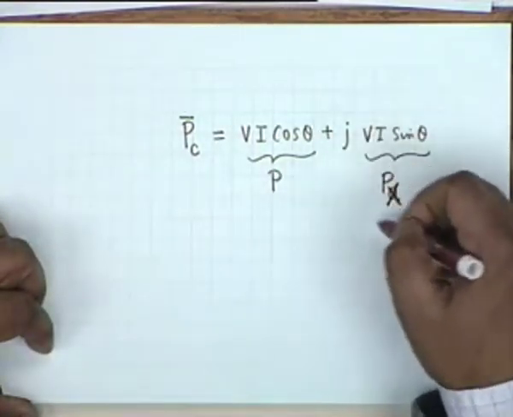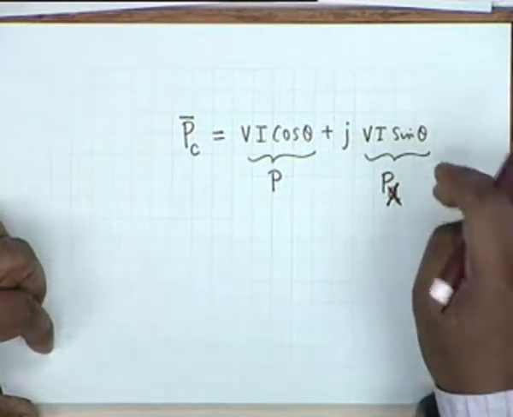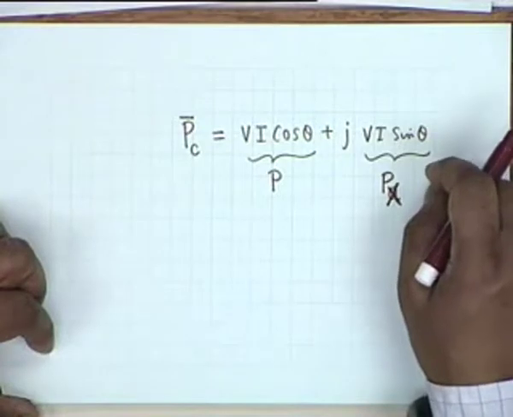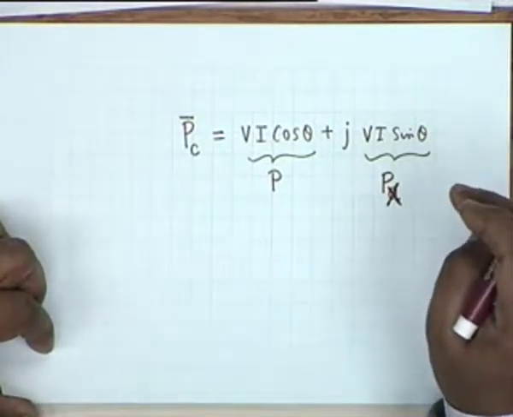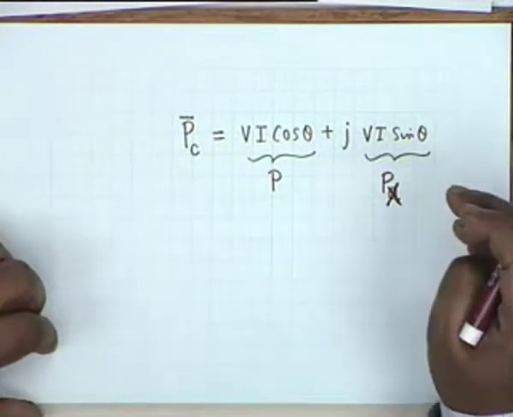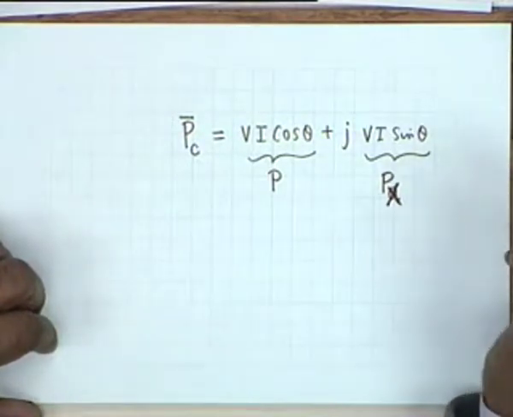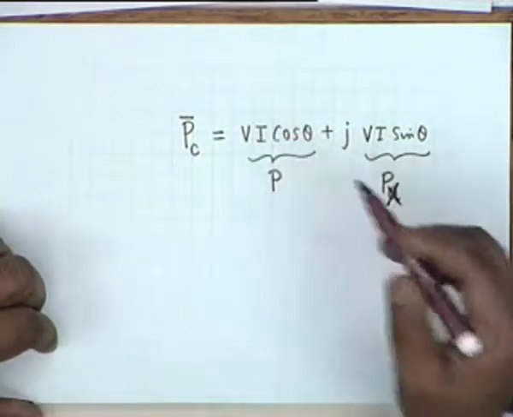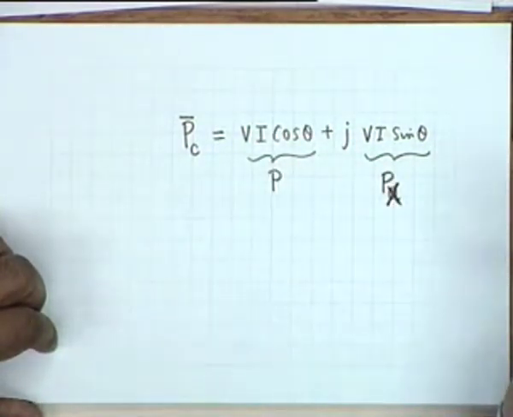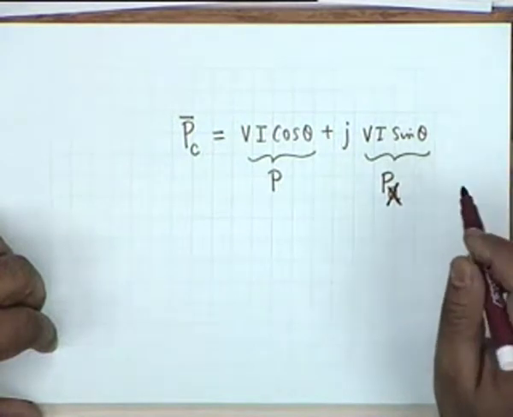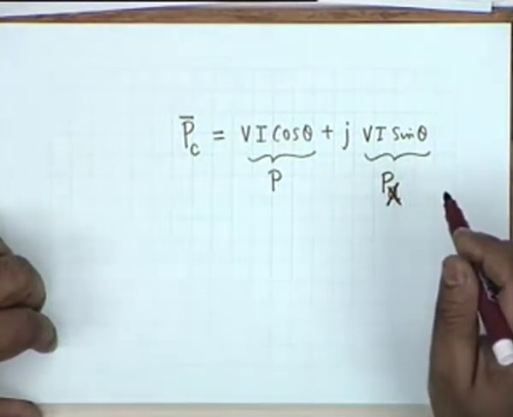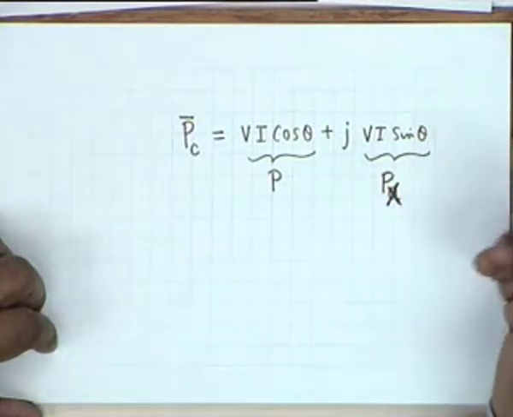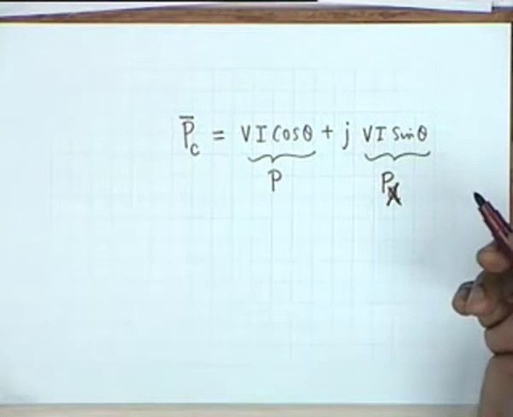You will see that reactive power is of great importance in power, introduction to electrical machines, if you take that course, or power calculations, that is large power consumption and so on. However, in the case of electronic circuits, it is basically this power that we shall be concerned with, and therefore from now onwards we shall not make a reference to reactive power or complex power unless the context of the situation demands so.